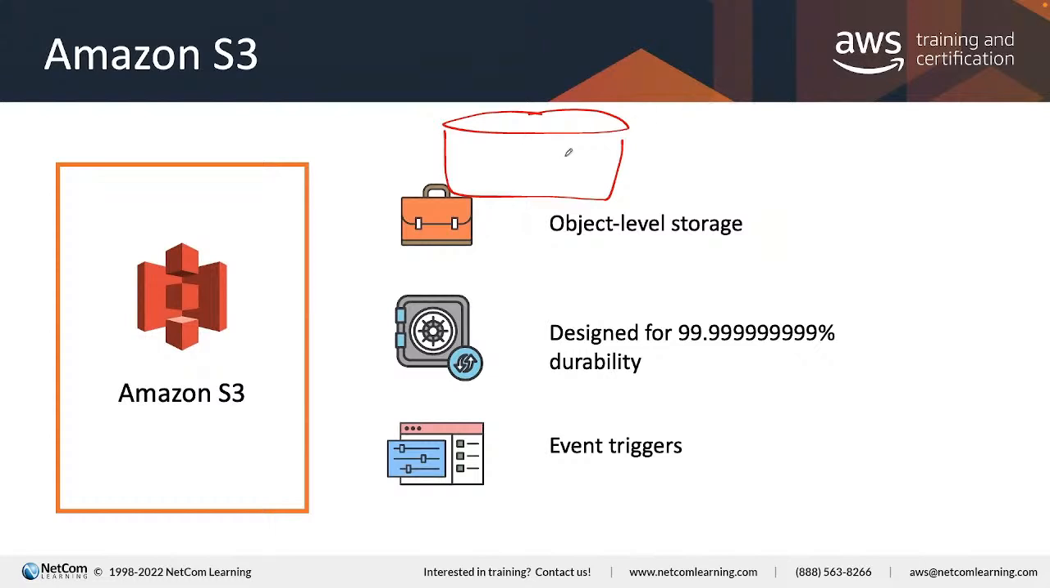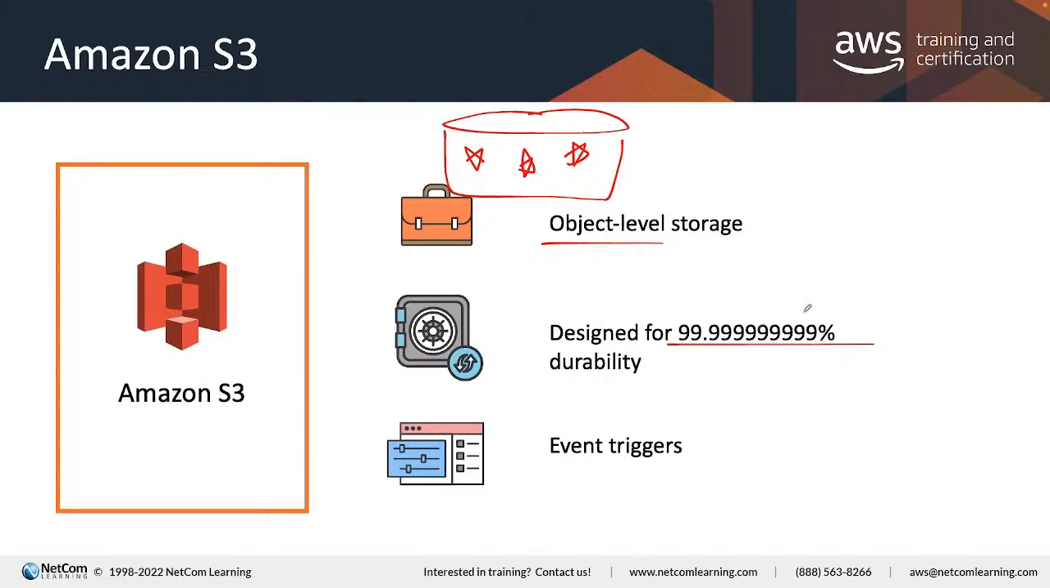And then after that, you can put your objects. An object is just like a file. It could be a video, a document, audio, or any file. So this is object storage. And then S3 is a managed service designed for very high durability.